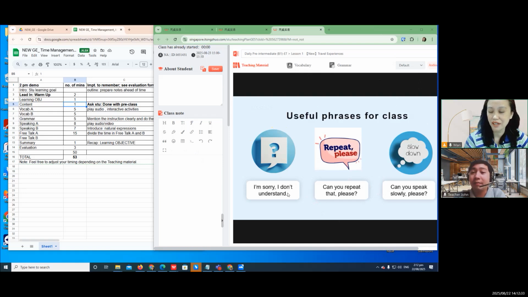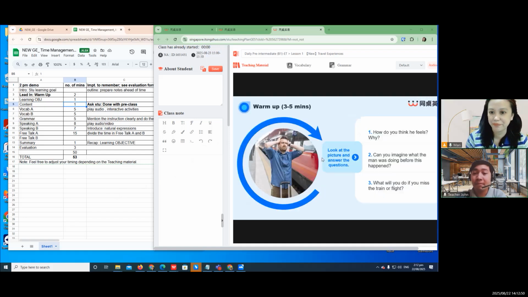Apart from the fact that they can use these phrases, like how you do it in IELTS, if you have any requests specifically, please feel free to do so at any given time. So this is really the start of the warm-up. If you notice, before the 3 to 5 minute warm-up, there's an intro before, tech check, your intro, the student's intro. So it's up to you to accommodate the time.